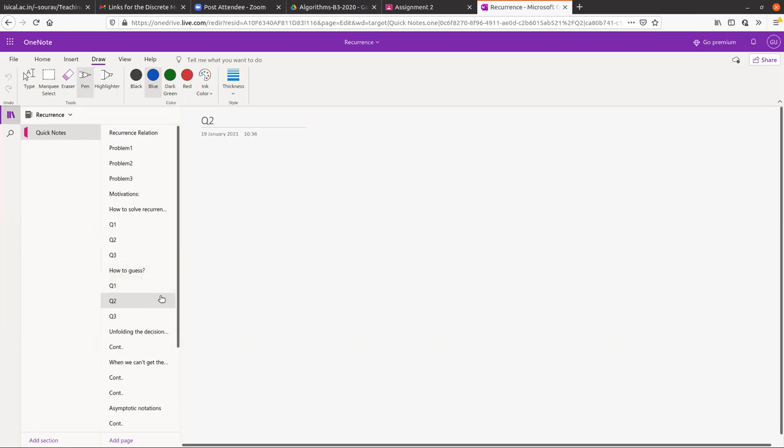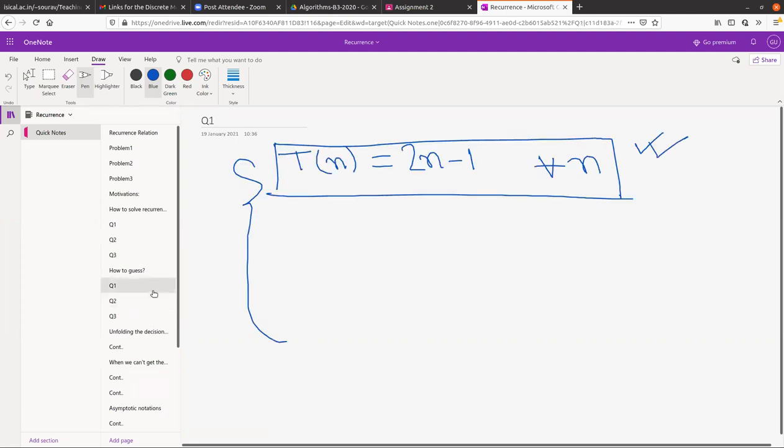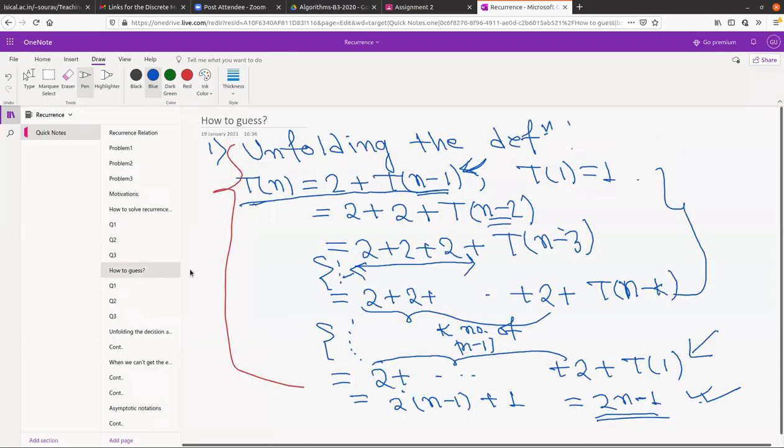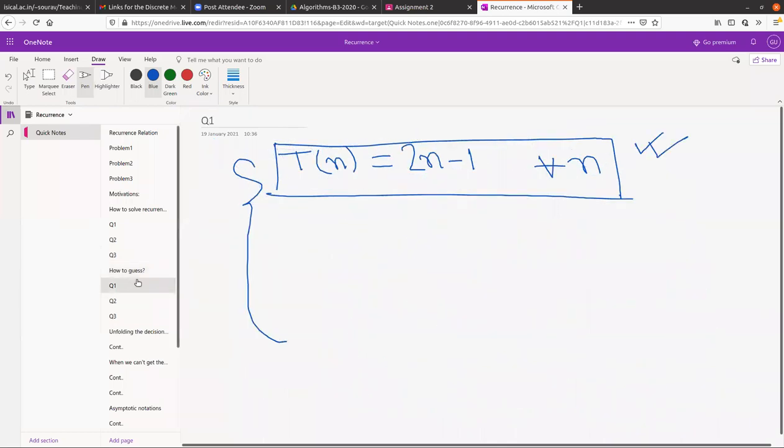And after that, Tn part of that, and after that, what was done? Like 2 plus dot dot plus 2 plus T1 and plus n minus 1. This one, okay. So you understand how you are guessing the solution. You are just unfolding the definition and then guessing the solution. After that you have to apply induction to prove that this holds for all n. That is what we were talking about until now.